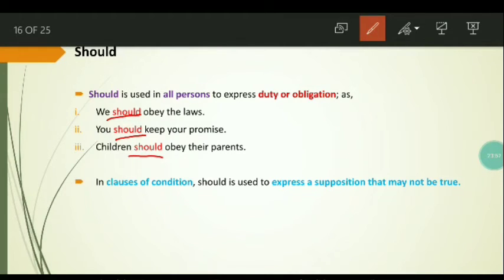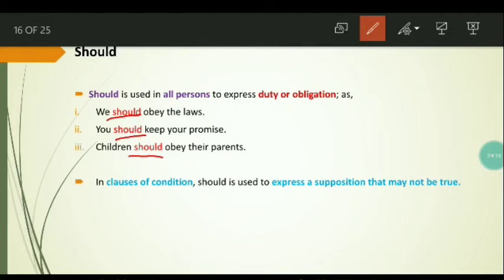So, in all these examples, the use of should expresses duty or obligation. So, should is used in all persons. We can see that in these examples. We can also say that I should obey the laws, they should obey the laws, you should obey the laws, we should obey the laws. So, should is used in all persons.